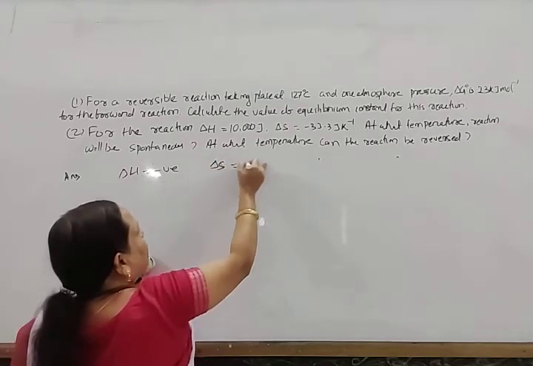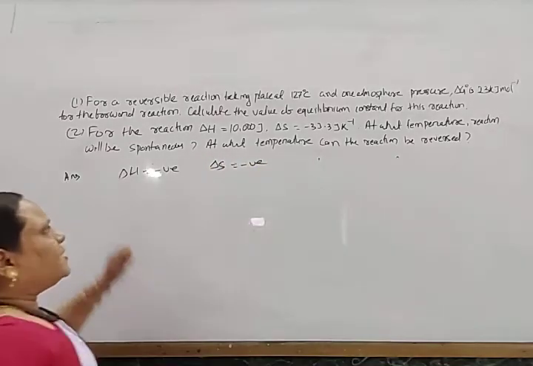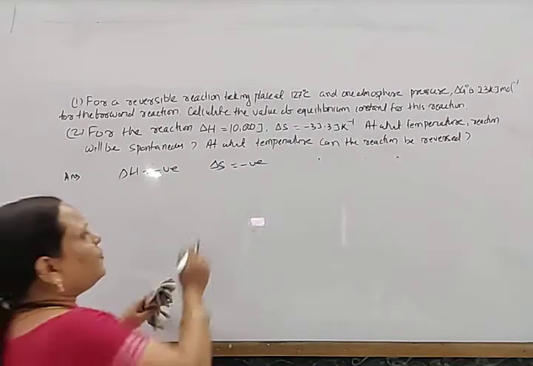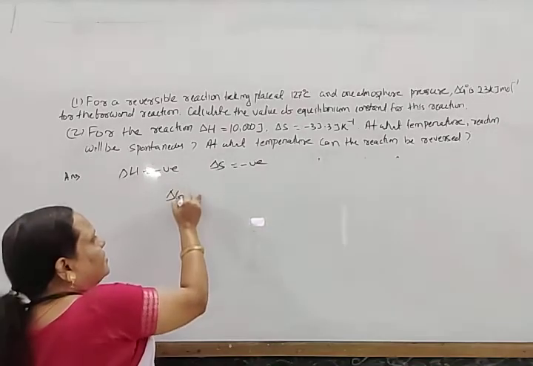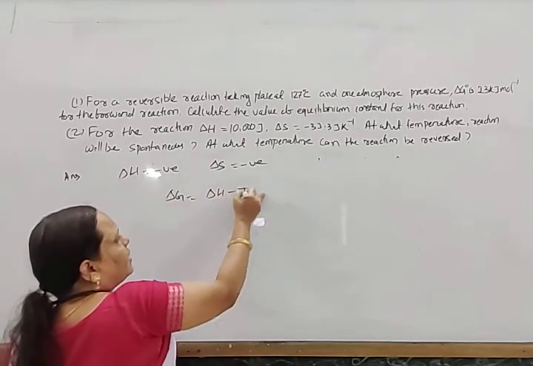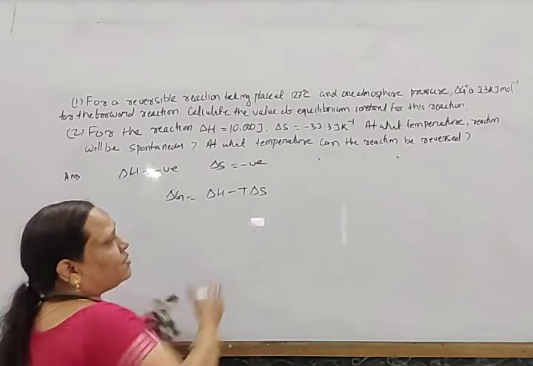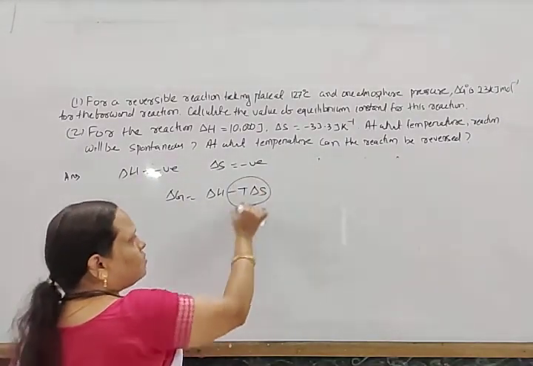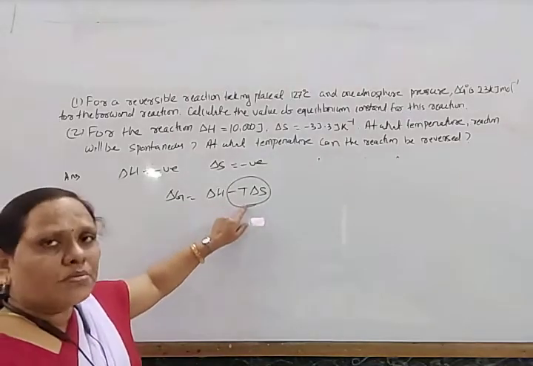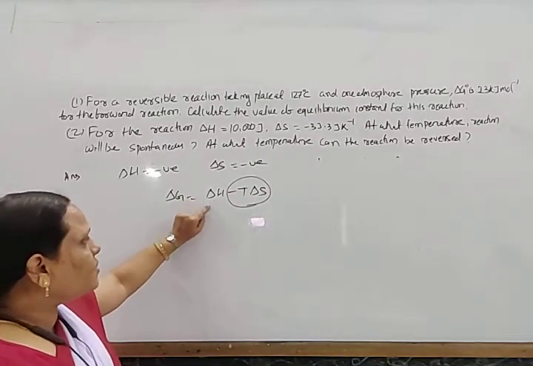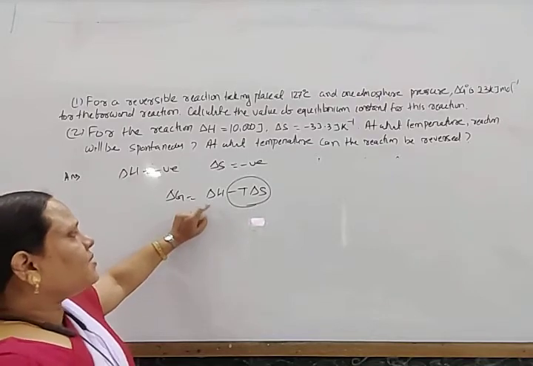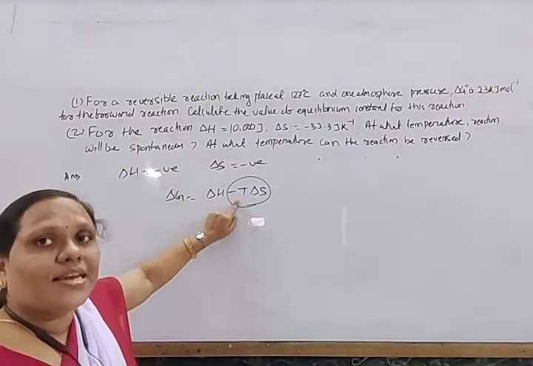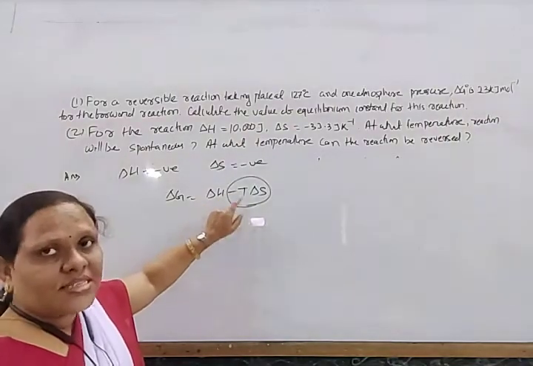So if both are negative, you know the equation is del G is equal to del H minus T del S. So temperature is always a positive quantity and del S negative means this total term becomes positive. If this total term becomes positive, then del H is negative. That means the total should be negative if the temperature is less.